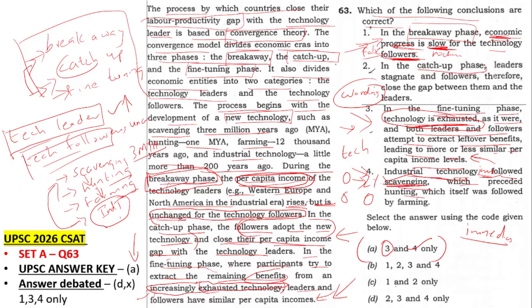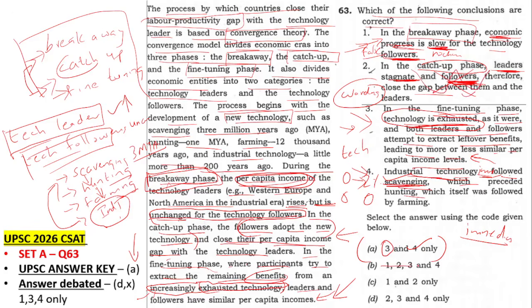If you see, in the catch-up phase, leaders stagnate and followers therefore close the gap. So they are telling the leaders will become weak, leaders will stagnate, and that is why followers are gaining. But that is wrong, because it's not leaders stagnating. They are also growing. Parallelly, followers gained technology, and that is why. So 2 is wrong. This is what UPSC have done.